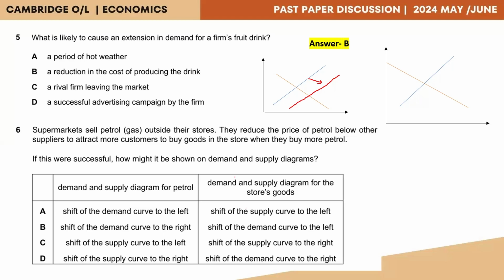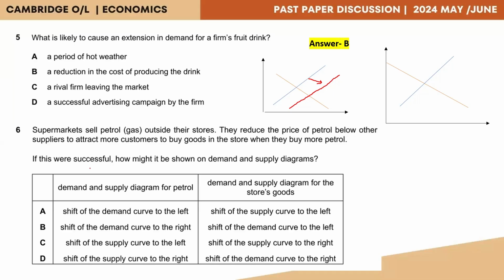Now let's take a look at the other one. Demand and supply diagram for the store's goods. So now when petroleum becomes less costly and it's more available, more customers would want to come and visit the place. And the whole purpose of them having this strategy is to attract more customers to the store. And yes, presuming that it works, because they have mentioned if this was successful, there would actually be more people coming into the store and purchasing goods. And that would affect the demand.